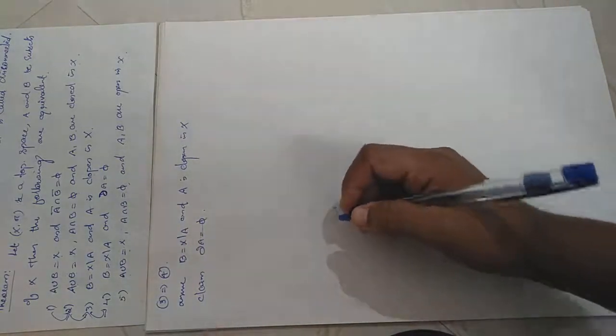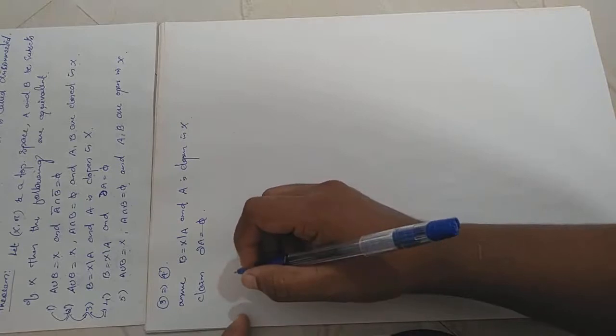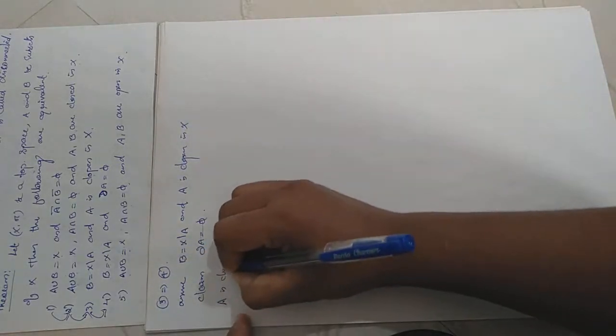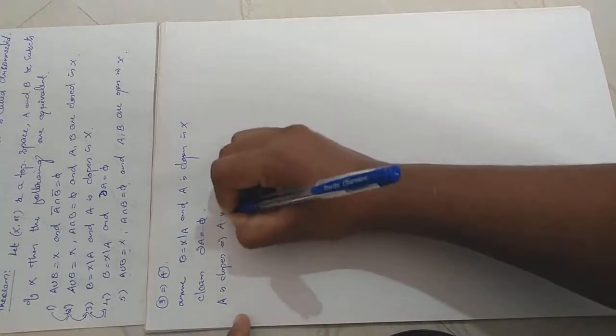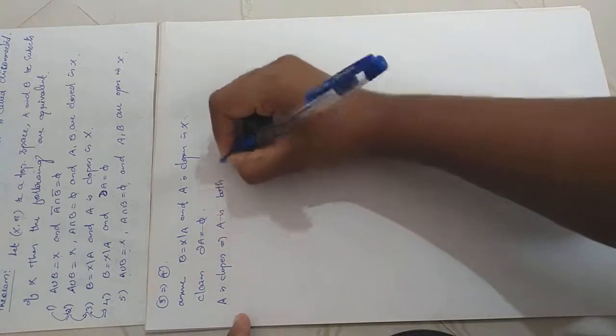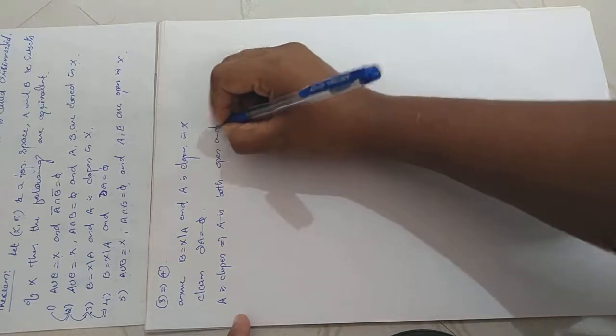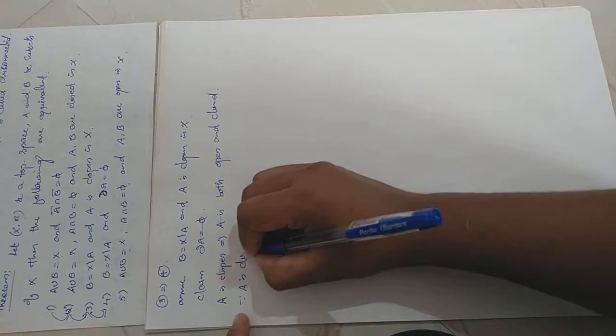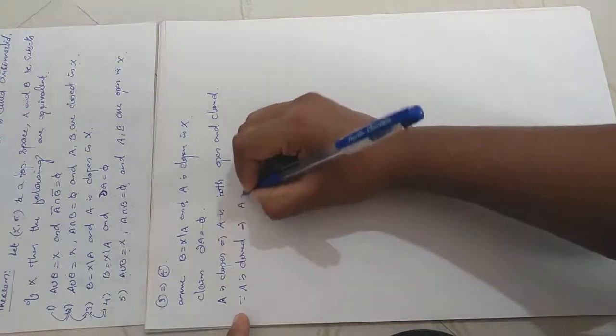And we can assume that A is clopen in X. A is clopen implies A is both open and closed. Since A is closed, A equal to A closure.